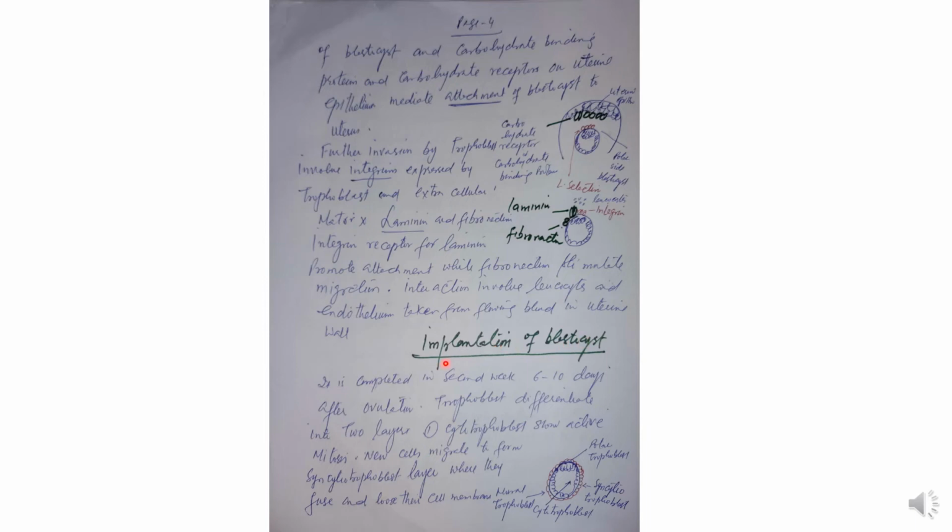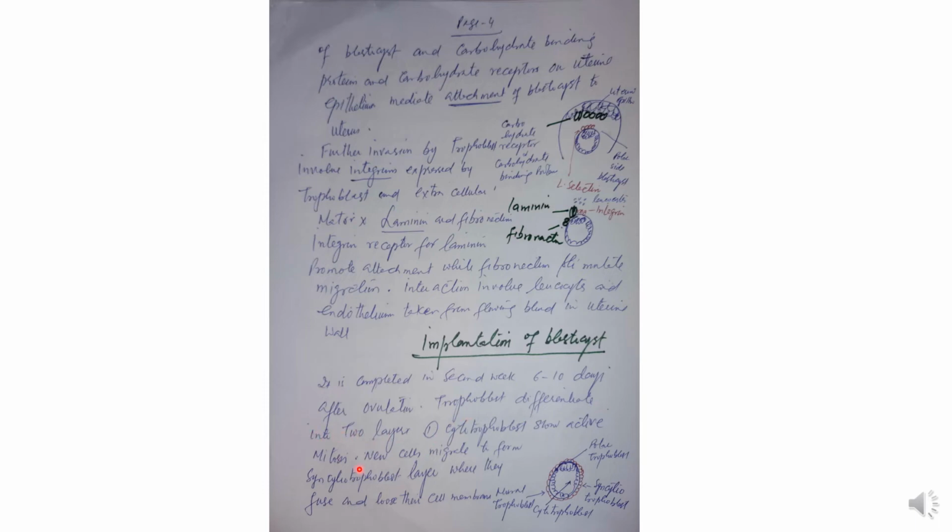It embeds in the bed prepared in the secretory phase of the menstrual cycle. This bed is under progesterone, with tortuous blood vessels and tortuous glands, ready for reception of this coming guest. It is completed in the second week, 6 to 10 days after ovulation.